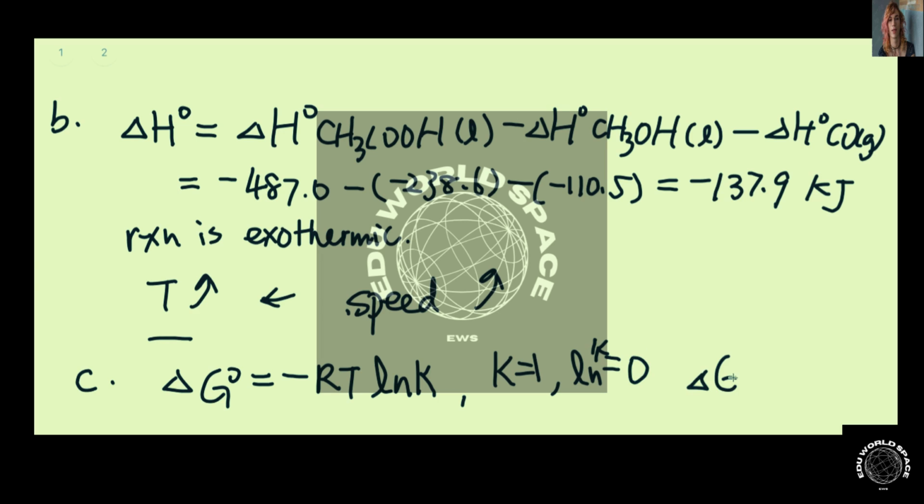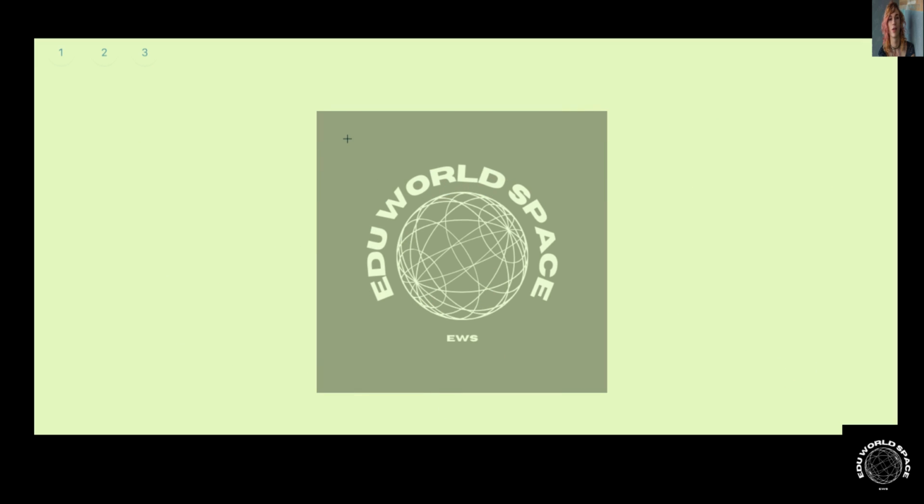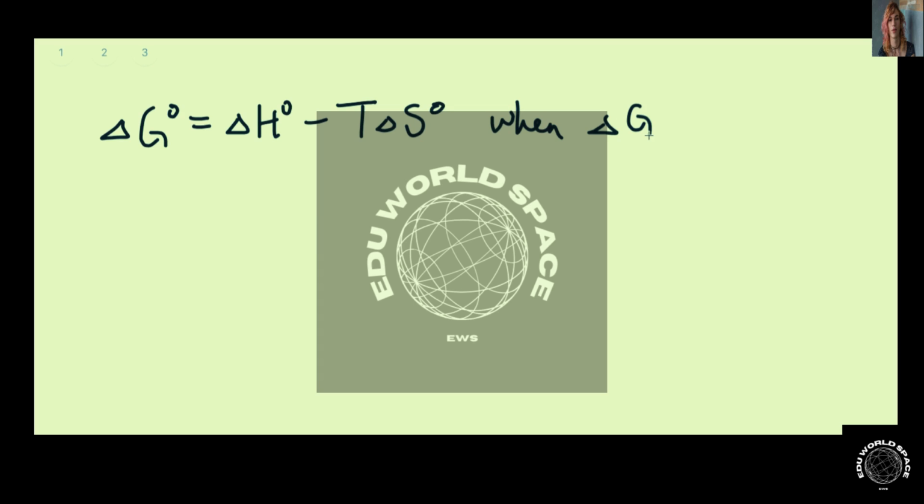So delta G0 will be equal to 0. So we also know that delta G0 is equal to delta H0 minus T delta S0. So when delta G0 equals 0, delta H0 will be equal to T delta S0.